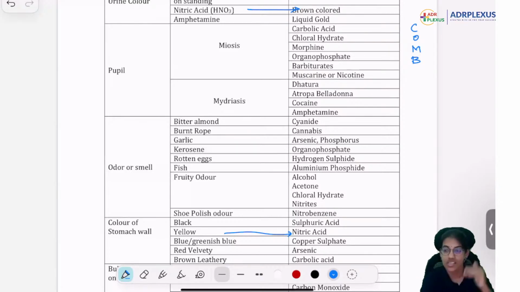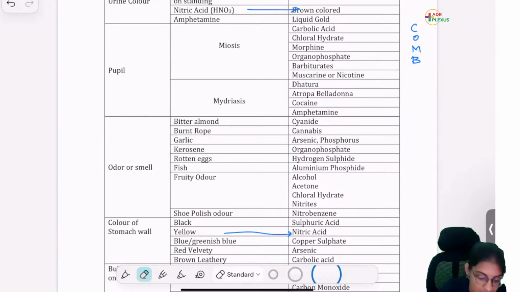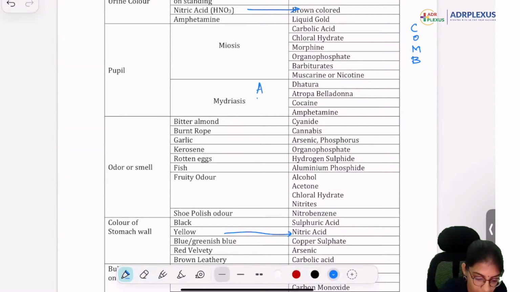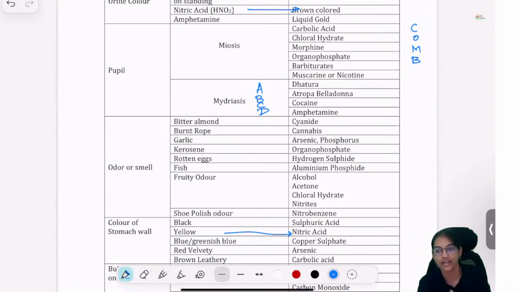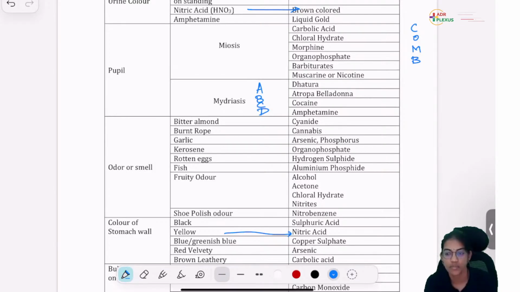So these are the COMB agents. Then you have mydriasis. Remember it as ABCD: A for amphetamines, B for Atropa belladonna, C for cocaine, and D for datura. So remember these agents.